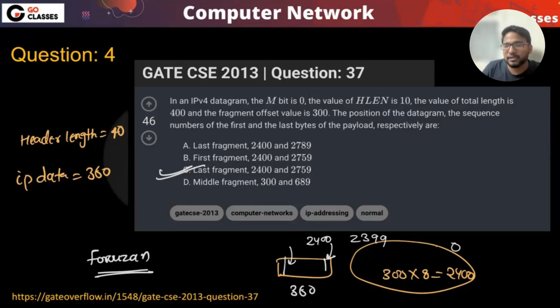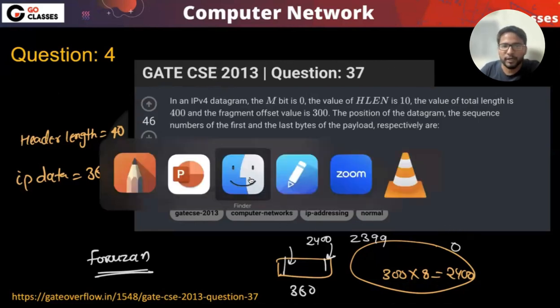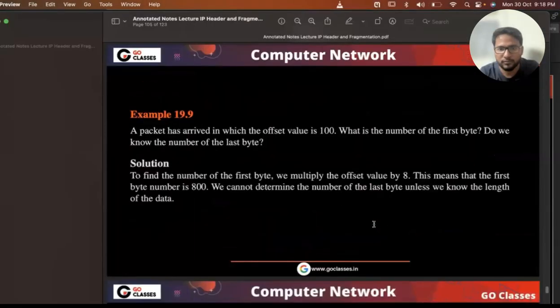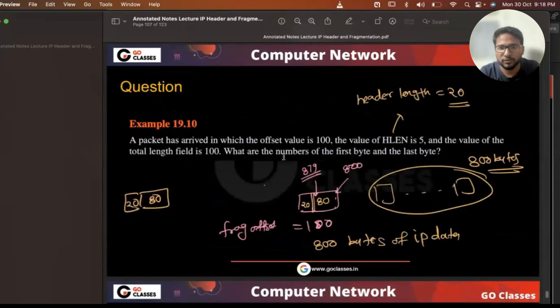That for computer networks in the GATE PYQs, actually I found that they have copied directly from a standard textbook or from standard universities. And there have been many questions that we have seen that they have copied. So this question is again copied from Forouzan that we have seen in the last class, right? Maybe if you want, I can just show you. Yeah, this one, right? Do we know the number of the last byte? Do we know the number of first byte? This was the question from Forouzan, example 19.10.